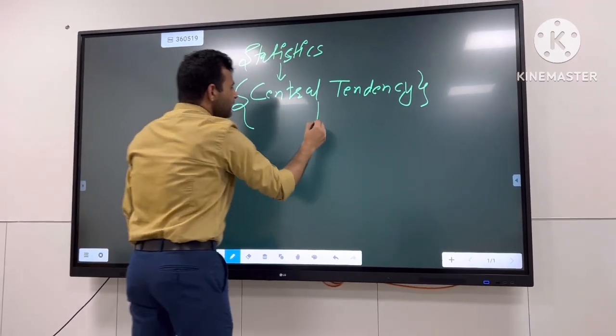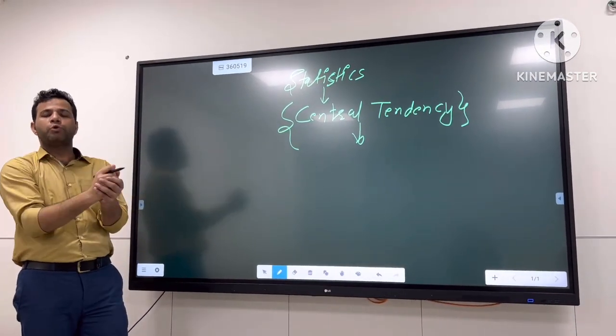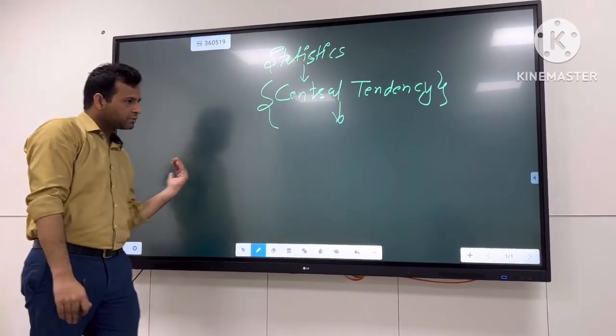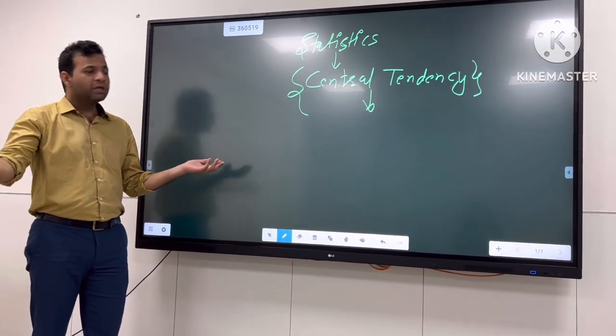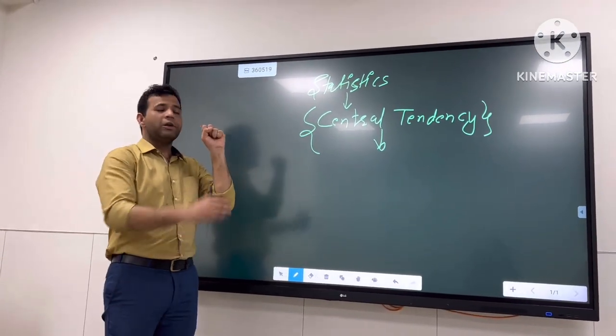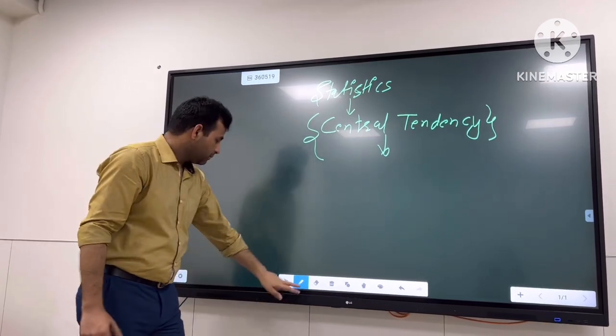Central tendency is the data that represents the center of stored data. If I have 10,000 results, 10,000 of your ages, or your incomes, what is the central value? That can be found by these three that I am going to write down.